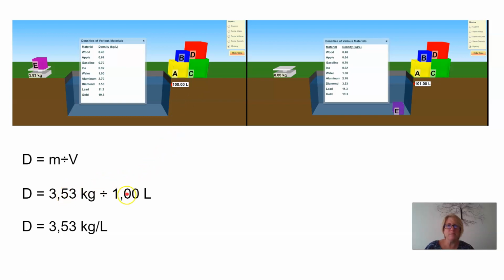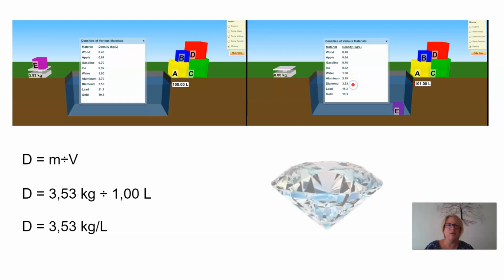So we divide the mass by the volume and we get 3.53. We go across to our density table, and 3.53 is a diamond. So well done to those of you that were able to work out that calculation.